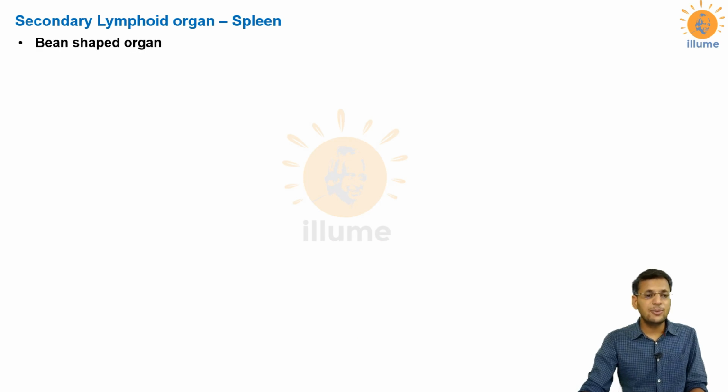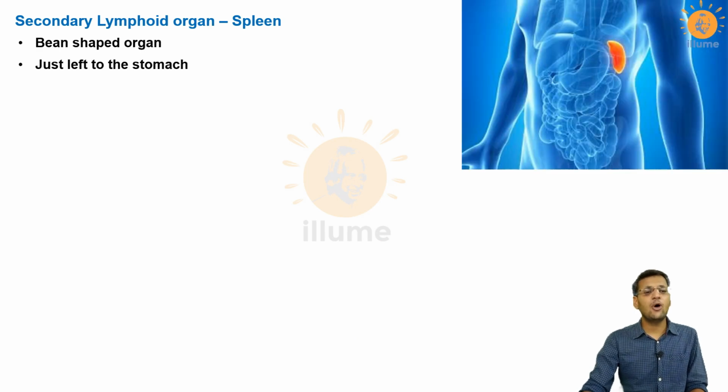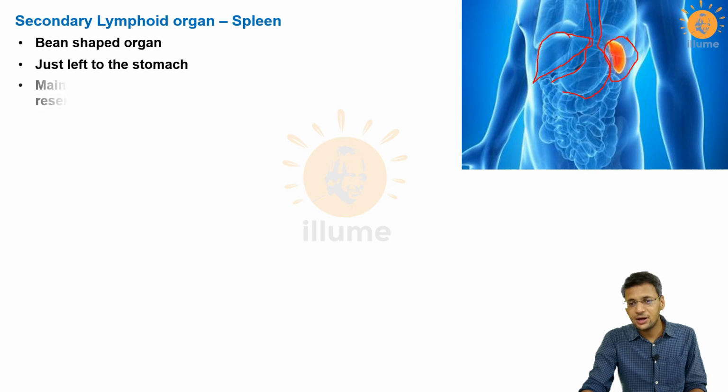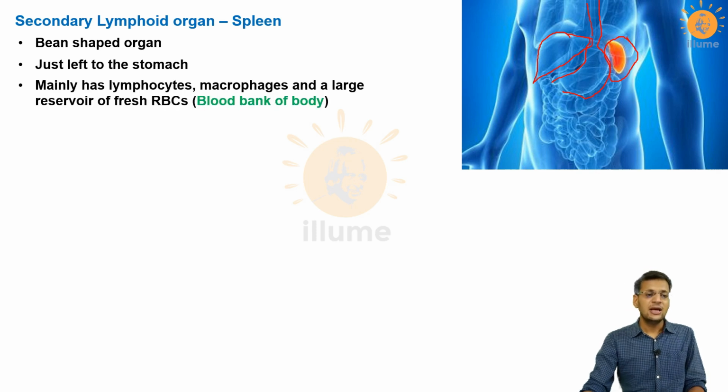Now I'll talk about the spleen. The spleen is a bean-shaped organ which is present just left to the stomach. You can very well see in this figure, this triangular organ is the liver, this is the esophagus, and this is the stomach. Now just left to the stomach you can appreciate a colored body here, a bean-shaped body. This is called the spleen, and the spleen basically is a reservoir of lymphocytes, many macrophages, and a huge amount